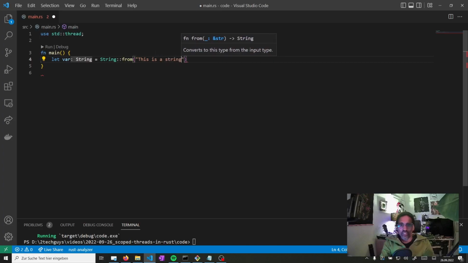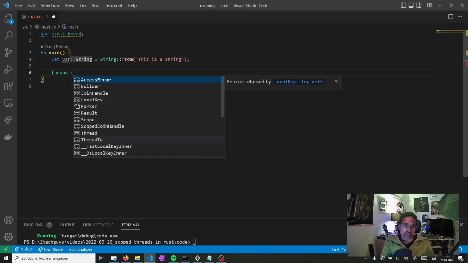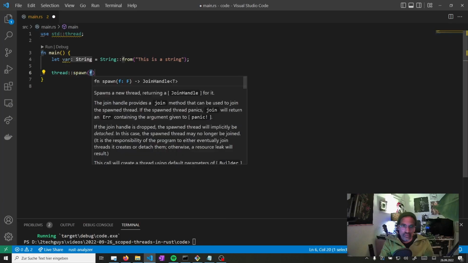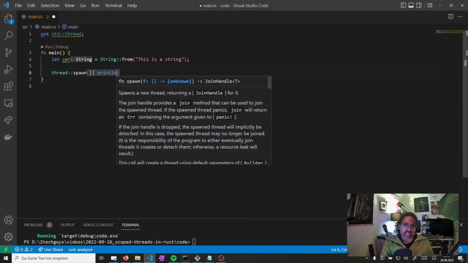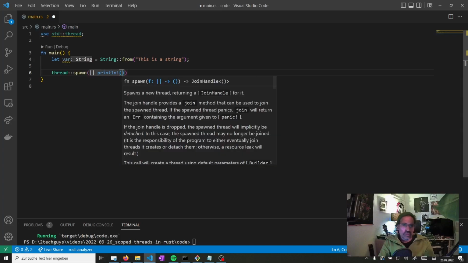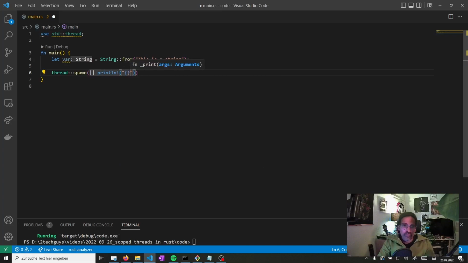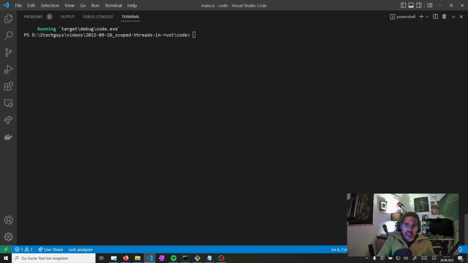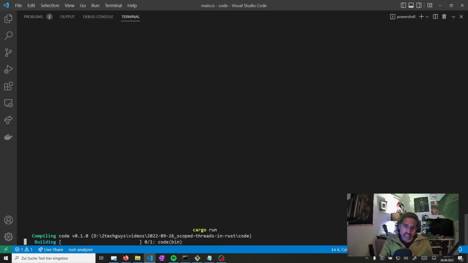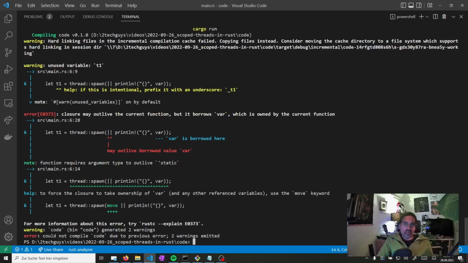So I just say this is a string, and now I use the thread crate to spawn a thread, and I will basically print out the variable. I keep it super simple because the error will totally pop up and we want to get the result at all. So now we already see that there's an error, and let's execute cargo run to see what the compiler says. So, oh, that's a huge bummer.